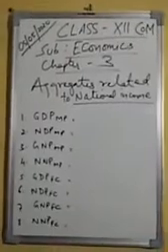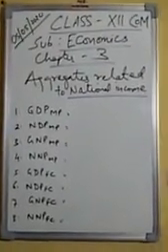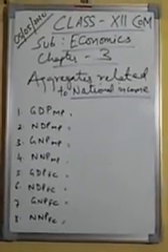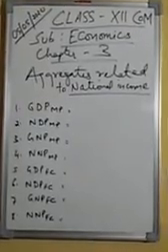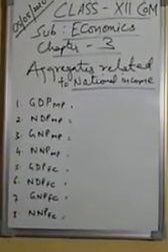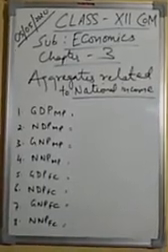So students, one of the basic topics is GDP at MP. GDP at MP is the market value of final goods and services produced within the domestic territory of a country. Second, NDP at MP. Net domestic product at market price is the market value of final goods and services produced within the domestic territory of a country during an accounting period. It is exclusive of depreciation.